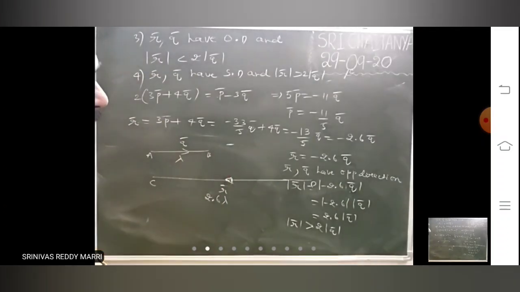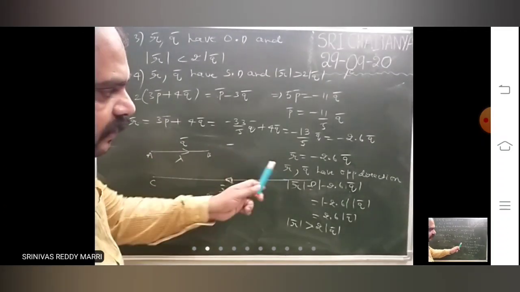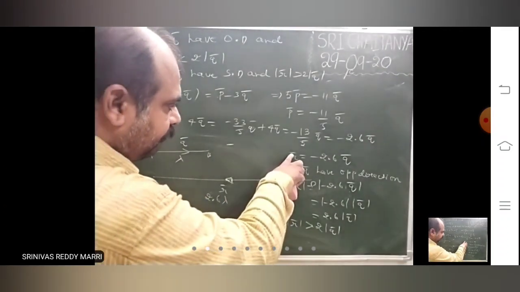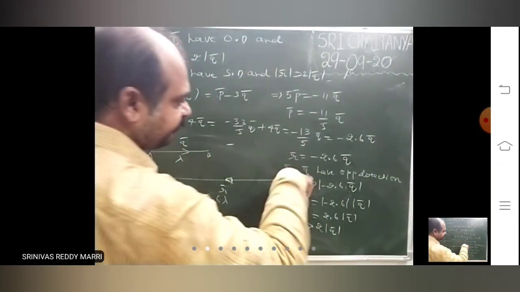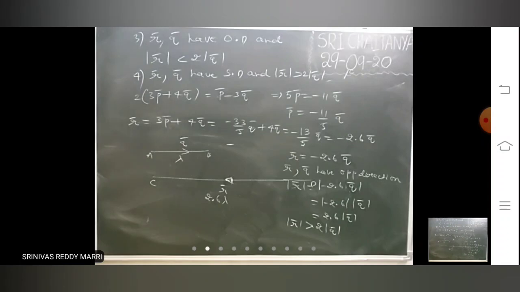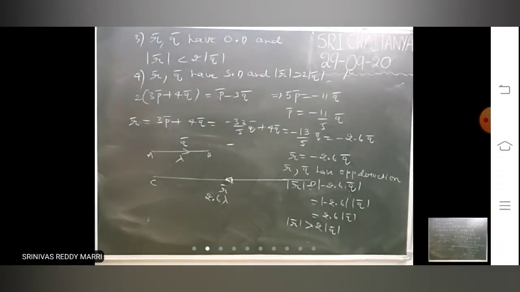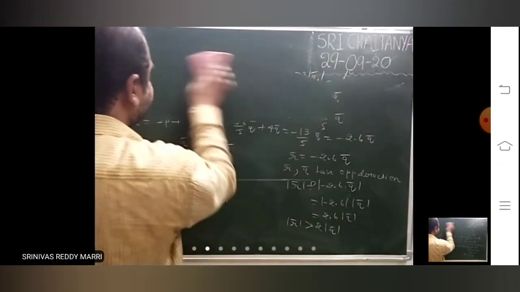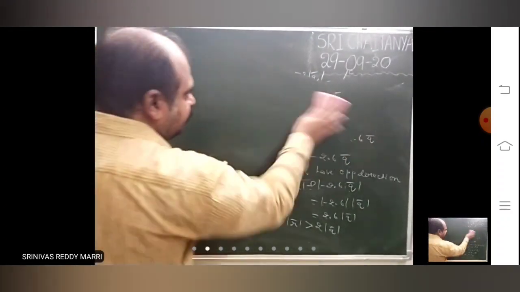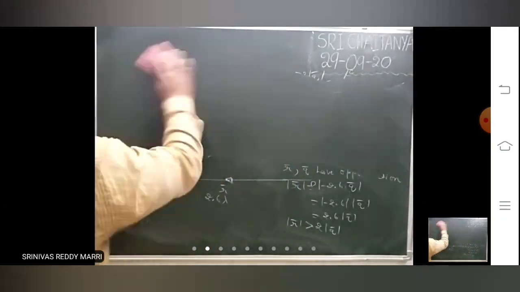If you want to compare the directions and magnitudes, always write a relation. So one vector is some constant into the other vector. Then you can say whether they are in the same direction or opposite direction. If the constant is positive, then same direction. If the constant is negative, opposite direction.